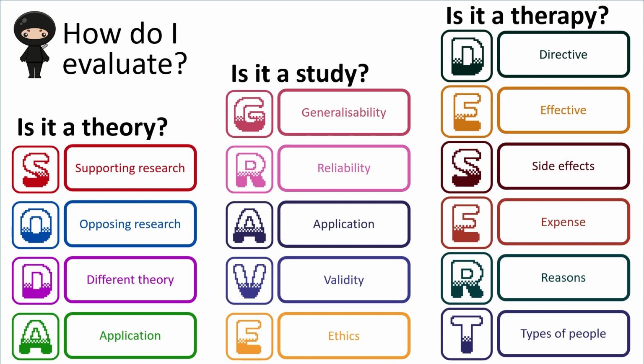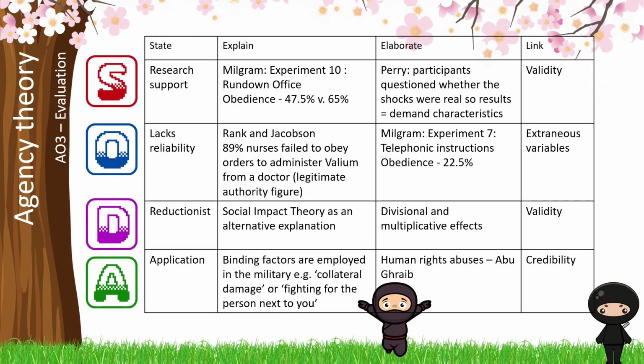Okay, so then we want to move into evaluation, and we are focusing on a SODA structure because this is a theory. This breaks down into supporting research, opposing this explanation, giving a different theory, and when we do that, we need to explain why that different theory is a better explanation. In this case, we're going to use social impact theory as our other theory of obedience, and then looking at application. Okay, so when we're thinking about this, in each of these paragraphs, we want to give arguments for and against, ensuring that we give those logical chains of reasoning.